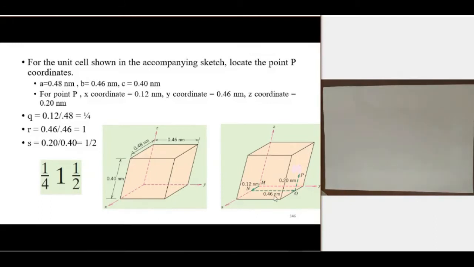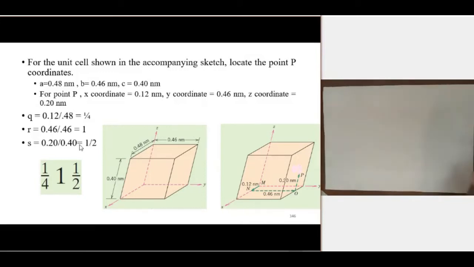For r, the distance to P is 0.46, and the total distance of this edge is also 0.46. So 0.46 by 0.46 is equal to 1. And for s, the total length is 0.40, and the distance from this plane to this point in the z direction is 0.20. So 0.20 by 0.40 is equal to 1/2.